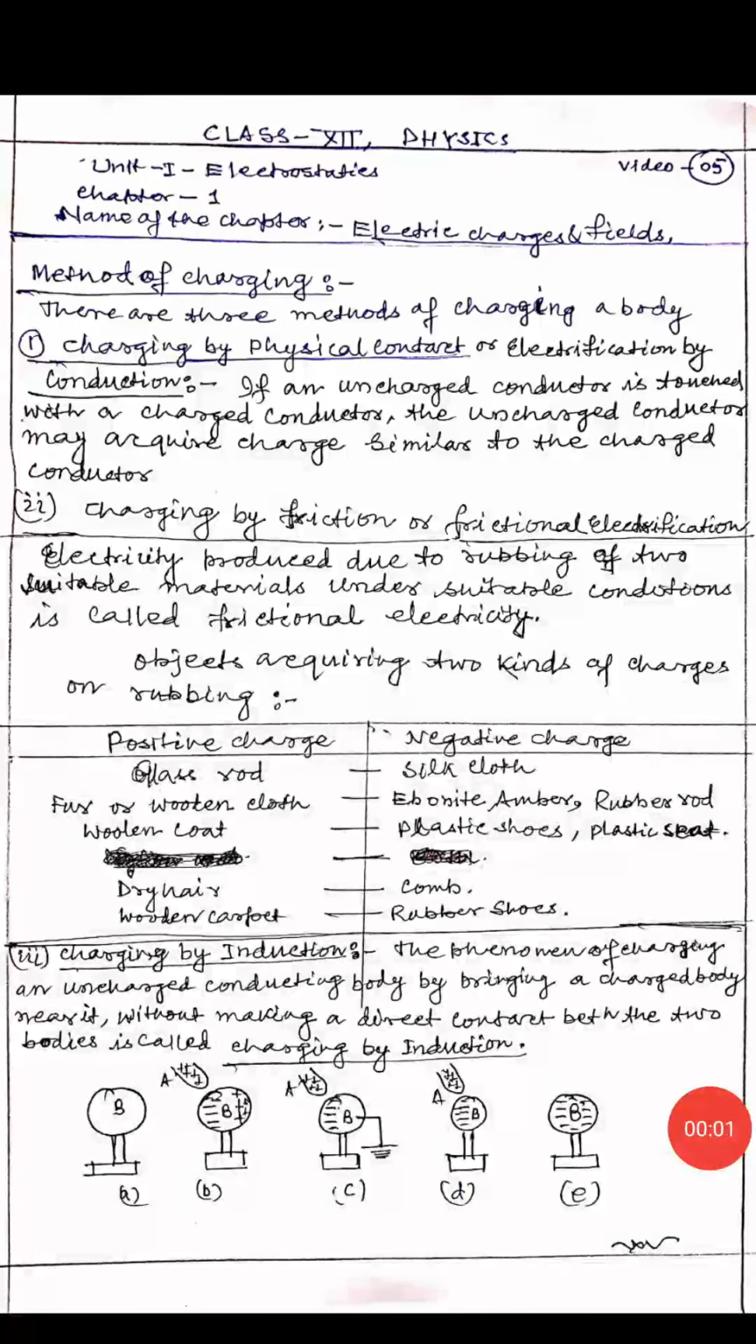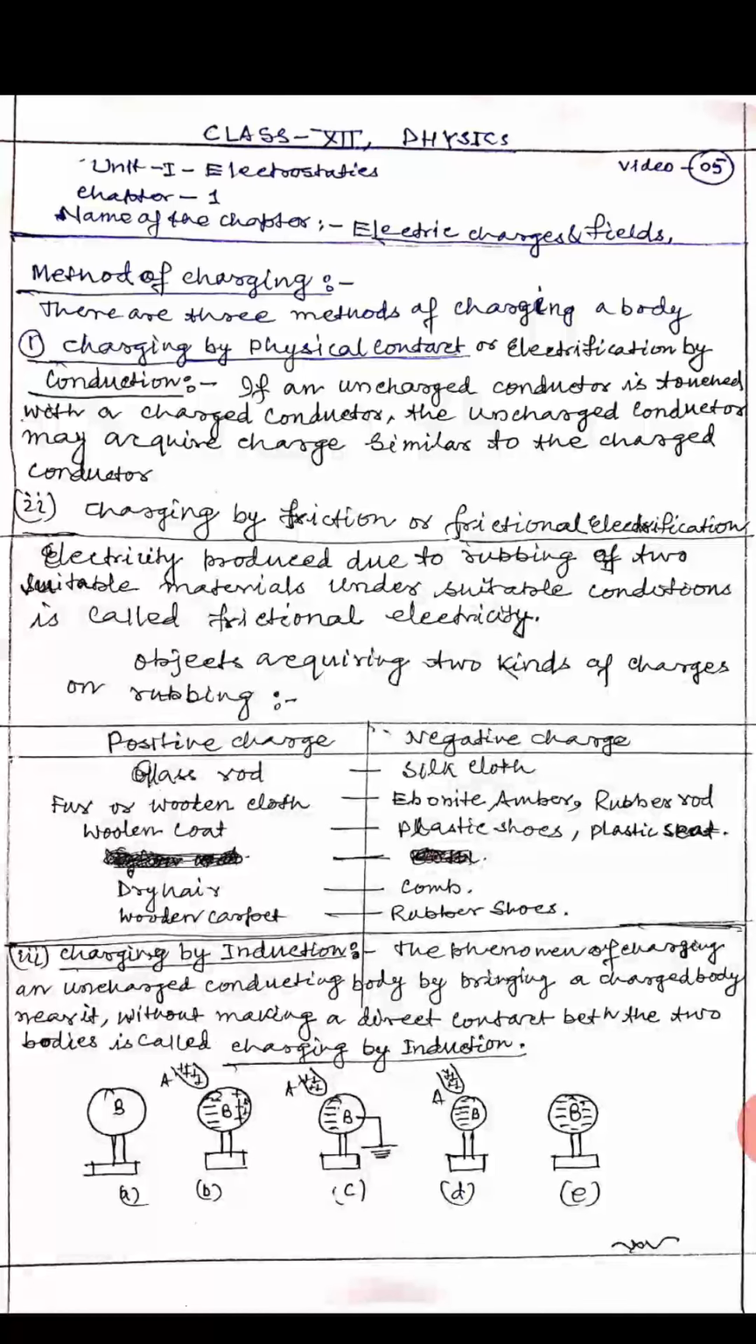Methods of charging. There are three methods of charging a body. Point 1: charging by physical contact, or electrification by conduction. If an uncharged conductor is touched with a charged conductor, the uncharged conductor may acquire charge similar to the charged conductor. For example, when a charged ebonite rod is in contact with a pith ball or connected to it by a copper wire, it transfers some of its negative charge to the pith ball.